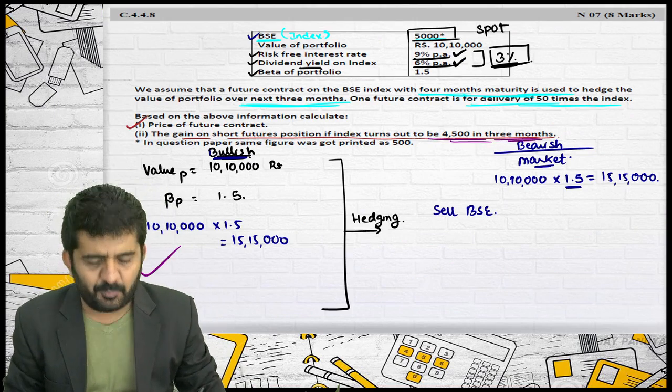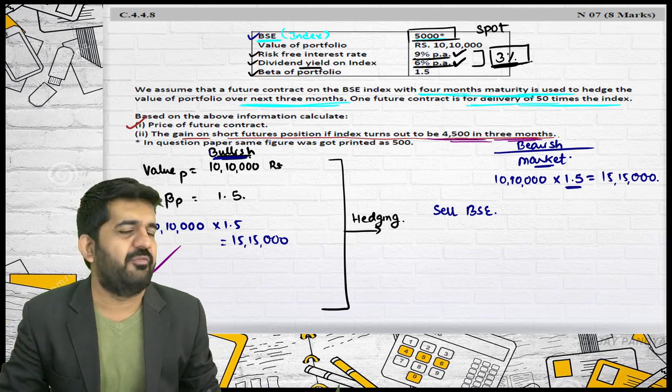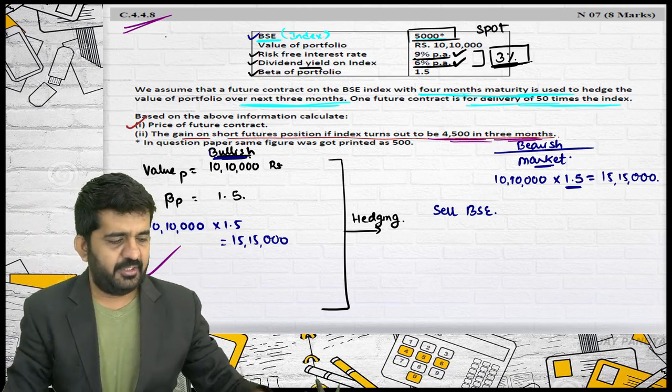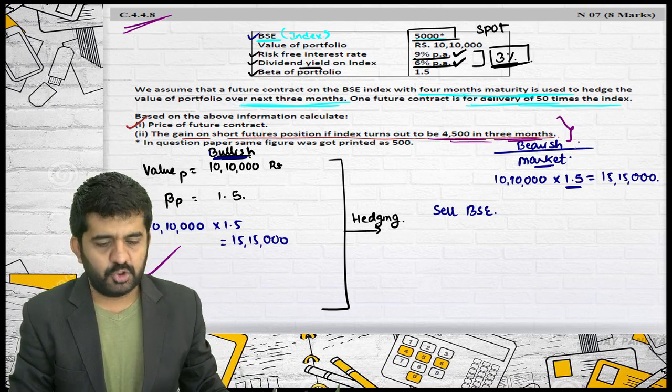Sir, what happened to the portfolio? They are not asking, they have not given the data, so we are not solving it. Is it alright? See 4.4.8. Whatever is asked, we have already solved.